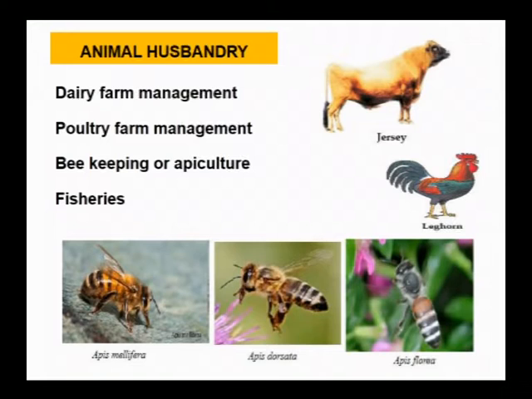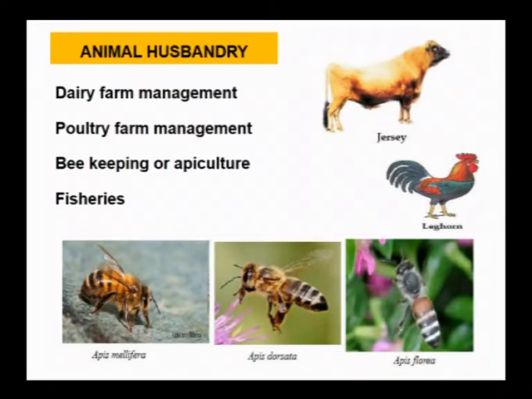In poultry farm management, we strategize the improvement of the production of meat and egg from poultry birds. In beekeeping or apiculture, we study about the various procedures in producing honey and bee wax from different